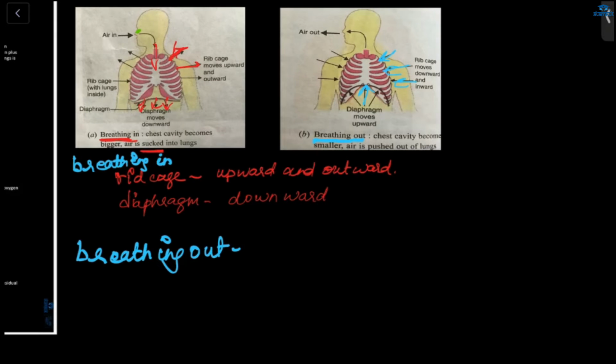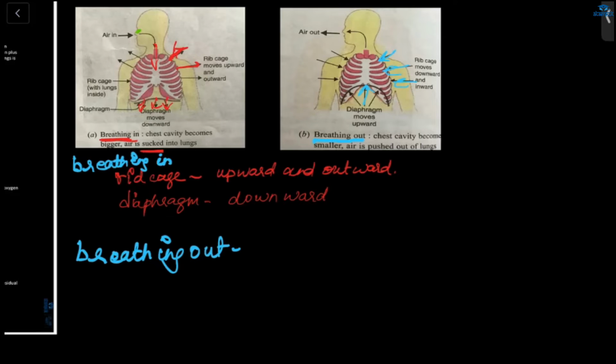Their movements are not the same: the rib cage is moving downward and inward, and the diaphragm is moving upward. So because of this movement, what will happen?